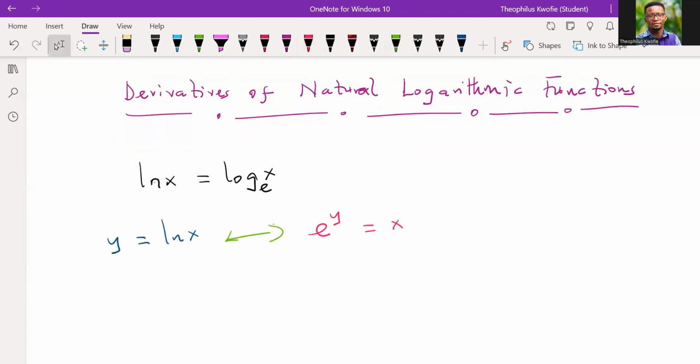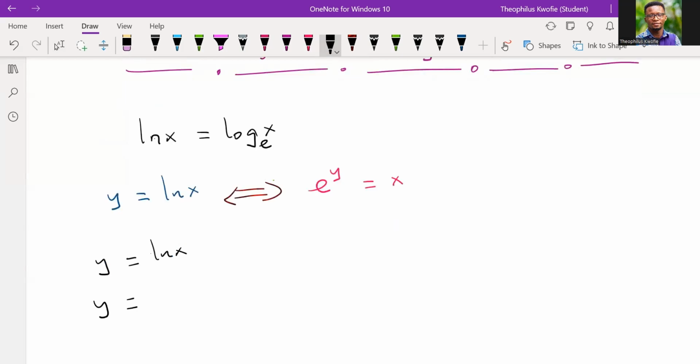Why do we say so? Why do we say that these two are the same? Why do we say they are equivalent? Remember, we said that ln of x can also be written as log base e of x.